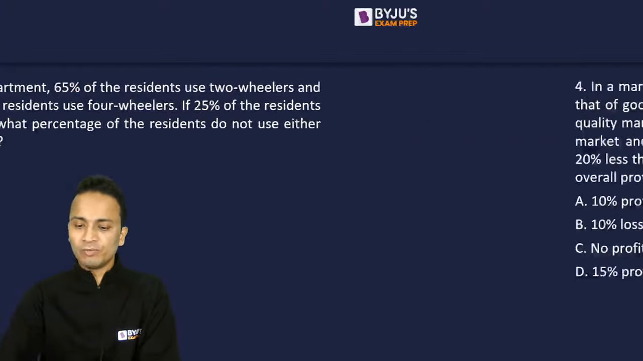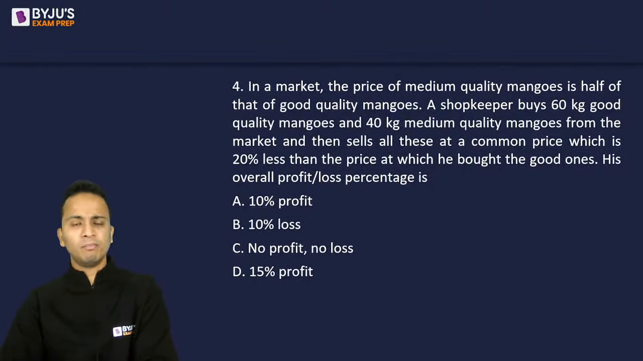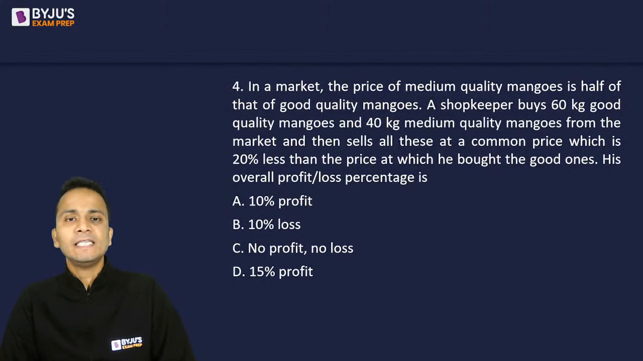Let's move on to question number 4. Question number 4, slightly lengthy question, but an easy one. In a market, the price of medium quality mangoes is half that of good quality mangoes. A shopkeeper buys 60 kg of good quality mangoes and 40 kg of medium quality and sells all these at a common price which is 20% less than the price at which he bought the good ones. His overall profit or loss percentage will be which one among the four options?